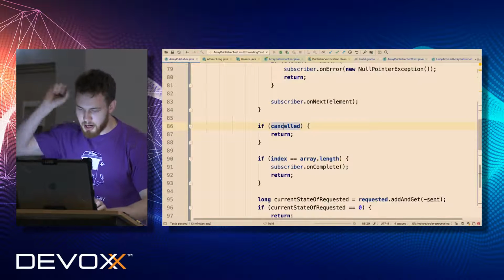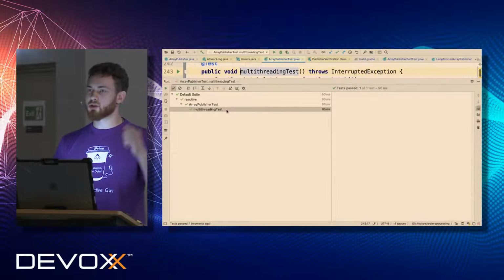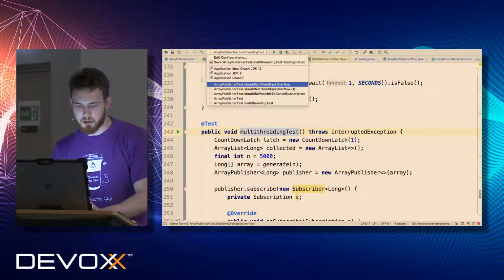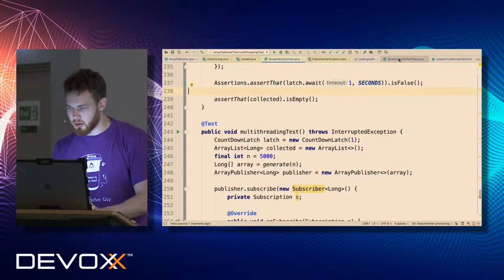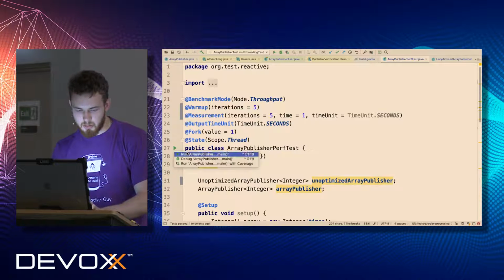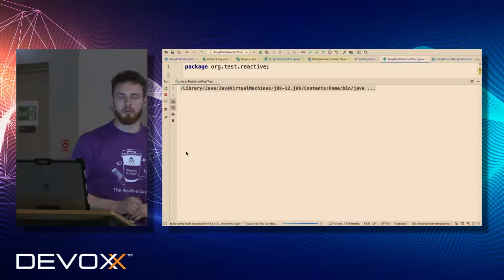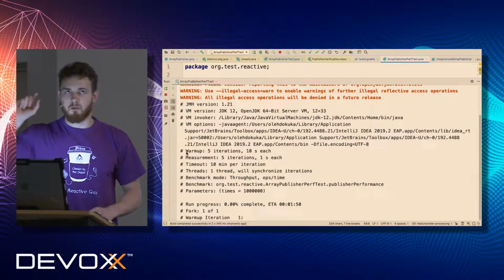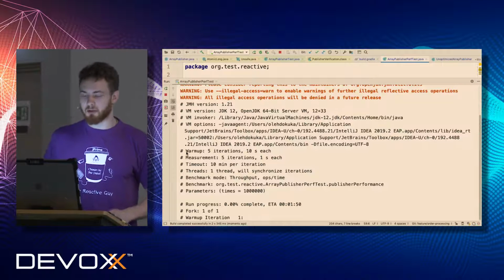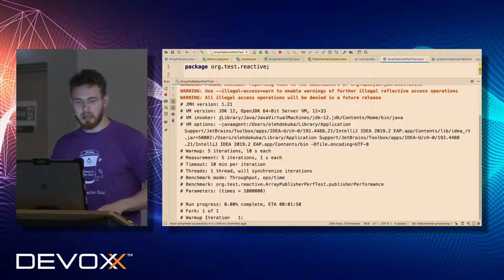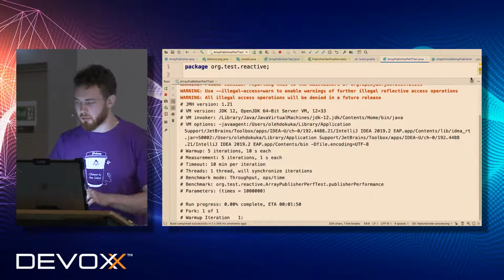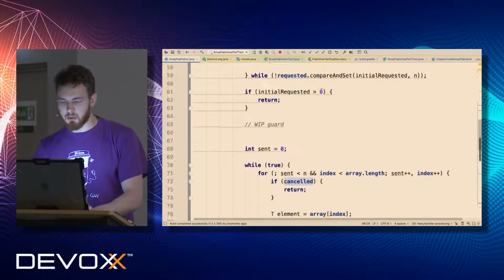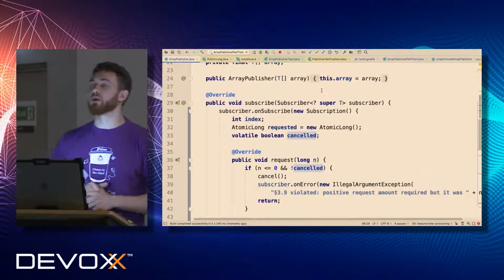So now again, let's just rerun the same multi-threading test, which says all good. We can go ahead, there's no problem. And now, if you run our JMH benchmark, so here is my performance test, you will see a good increase in performance. In a good case, for a proper test, you will see about 20 to 30% win in performance. We can wait for 2 minutes, but in general, we are going to skip it a little bit, and focus on final optimizations.